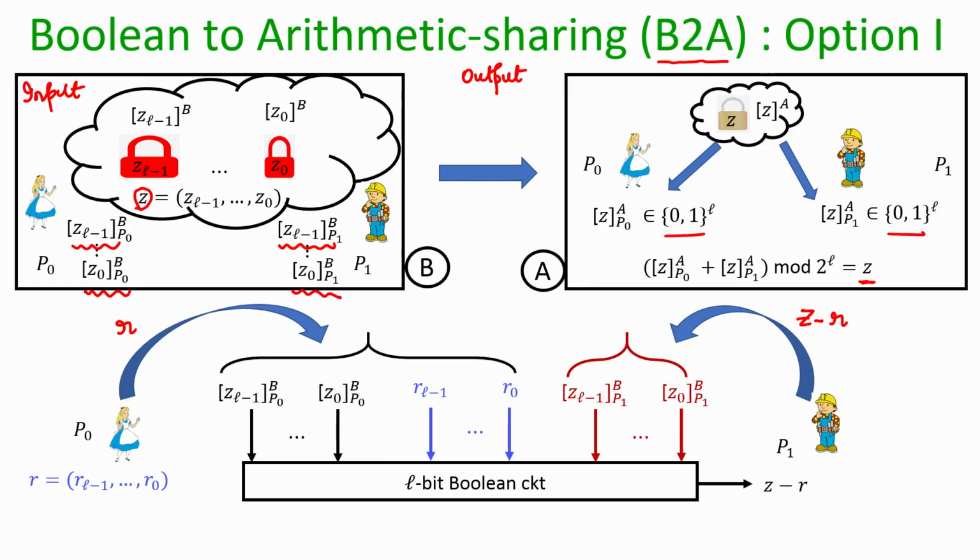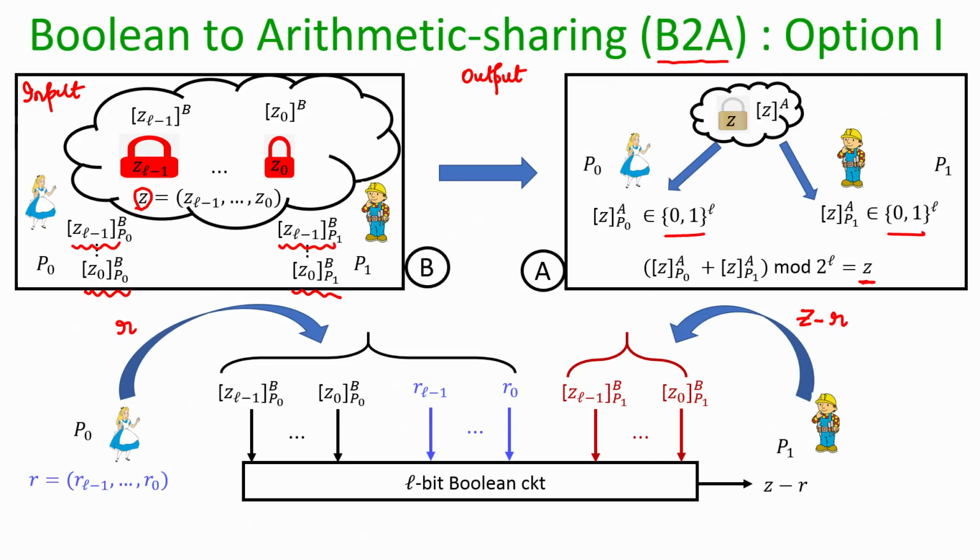And what is the output of this Boolean circuit? The output is the value Z minus r only for Bob. That means, the output of this circuit is not going to be available both to Alice as well as Bob. The output will be only for Bob, namely the party who is not selecting the value r.